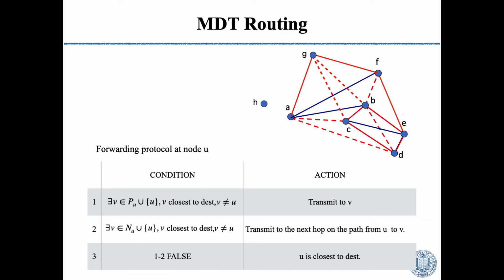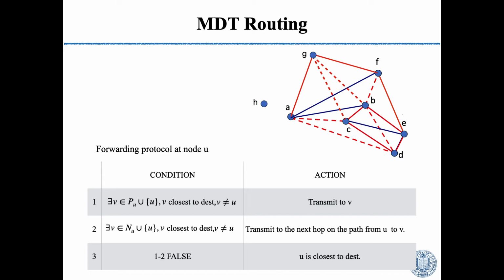Here I show the forwarding protocol at a certain node U. The first step is to search all its physical neighbors to find out if there's any node that is closer to the destination. If it finds that its physical neighbor V is closer to the destination, then it will transmit to V. However, if U itself is the closest node to the destination among all its physical neighbors, then we go to the second step.